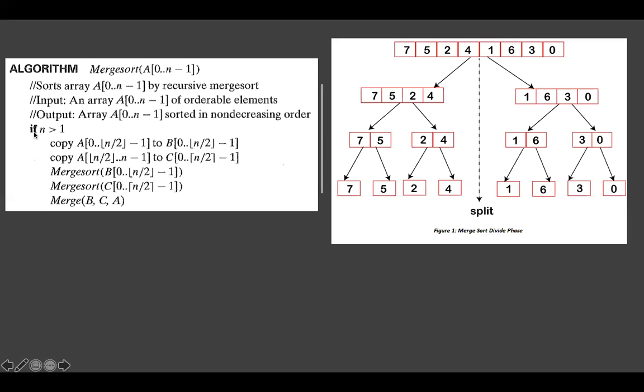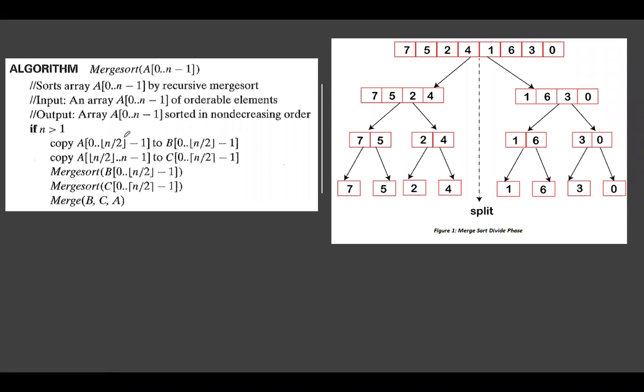So this starts with: if n greater than 1. If this is true, what are we doing? Copy array A to B. Are we copying the entire array? We are not copying the entire array here.